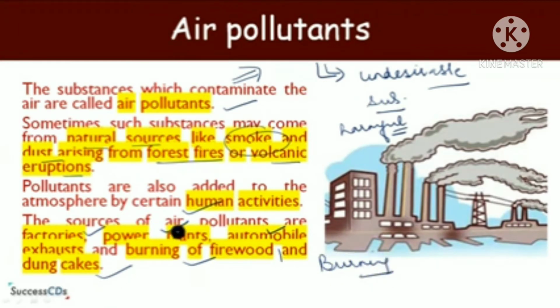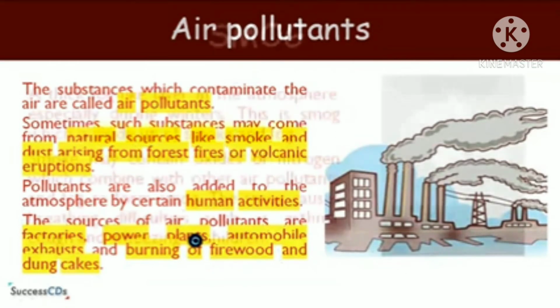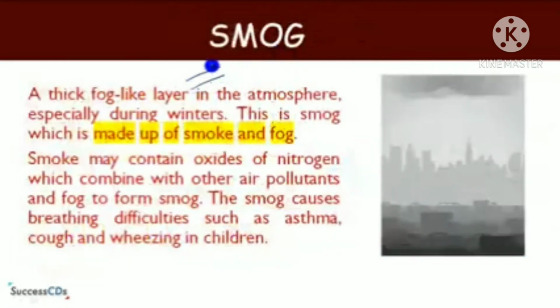Children, burning is a main cause of air pollution. Burning of substances like fuel, coal and cow dung produces gas and smoke which pollute the air. But apart from this, one more thing is there which is known as SPM, suspended particulate matter. In the air there are many small particles which pollute the air. They are known as SPM. Now we will discuss some major pollutants of air in detail.